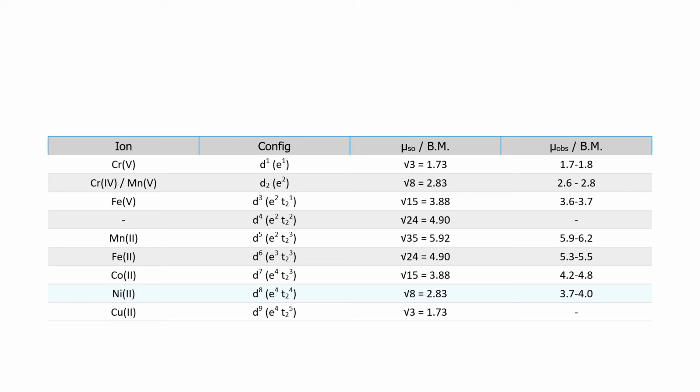If you look at this, you can take scandium plus 3 as an example. The resultant electronic configuration is 3d0 4s0, so the number of unpaired electrons is 0, and the resulting magnetic moment is 0. Titanium plus 3: the resultant electronic configuration is d1 s0, so it has one unpaired electron. When you calculate the Bohr magneton value with the equation mu equals square root of n(n+2), you will get 1.75 Bohr magnetons.